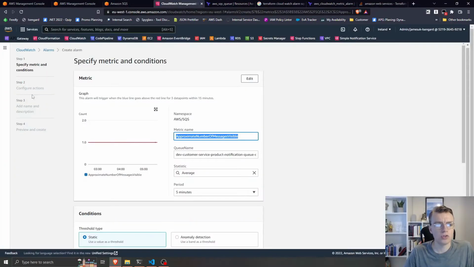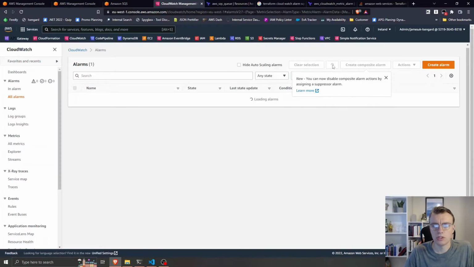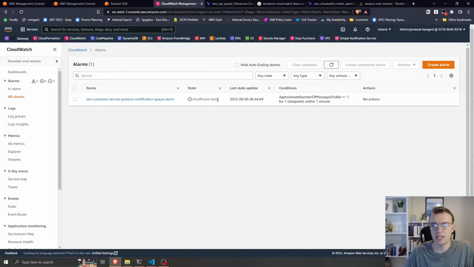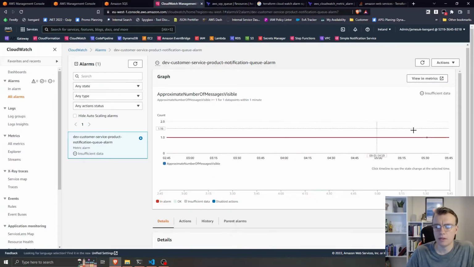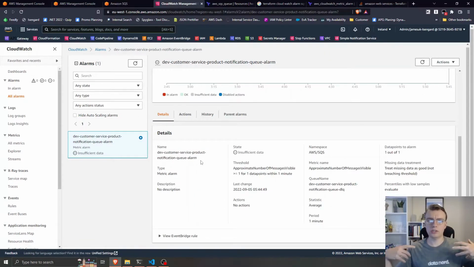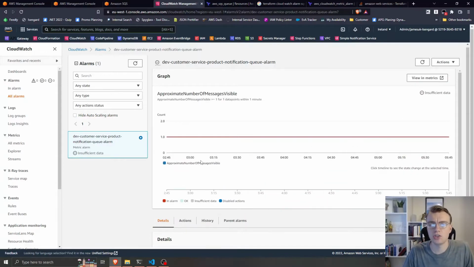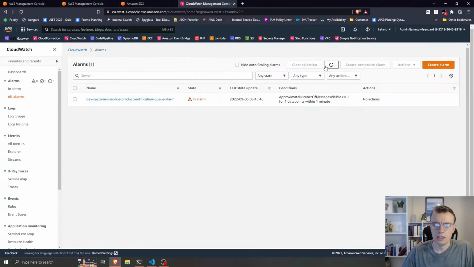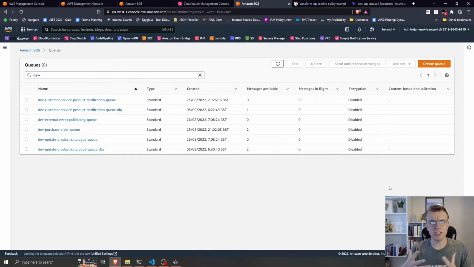So let's go back to our console now, and if I look at my alarms, you see my alarm is currently showing as insufficient data. We're saying that if the approximate number of messages visible in my dead letter queue is greater than 1 for 1 minute, and we see that it is. Once CloudWatch Alarms catches up, this will change to an alarmed state. So let's give that a minute or two to collect the data that it needs. If I refresh one more time, you can see my CloudWatch alarm is now showing as in alarm state.